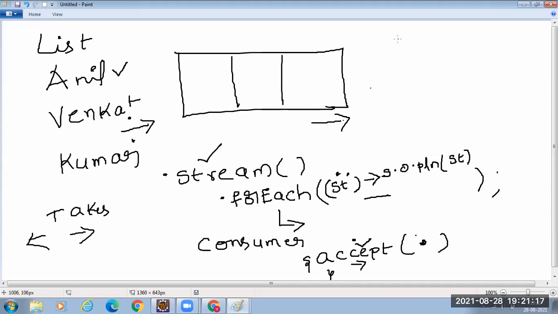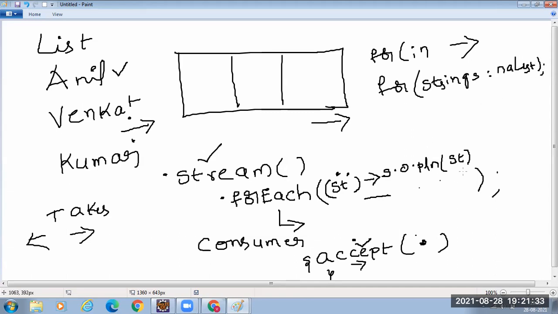If you don't know streams, you will use either a for loop with int i equal to something, or the advanced for loop: for String s in names list, and you print. See, with a lambda expression in one line, you can achieve this. It is going to be very easy. We will check it. Any questions here?